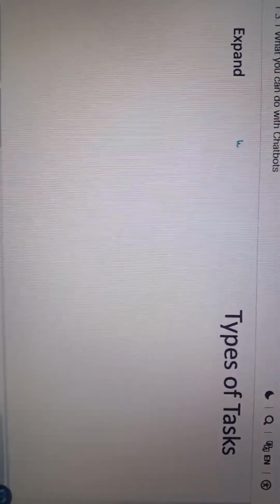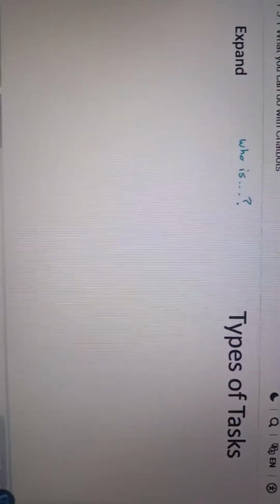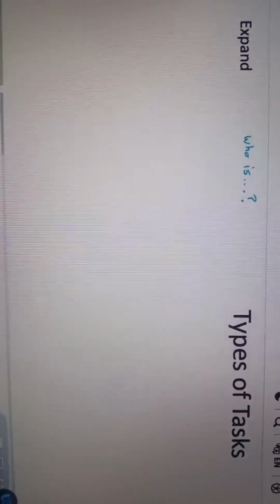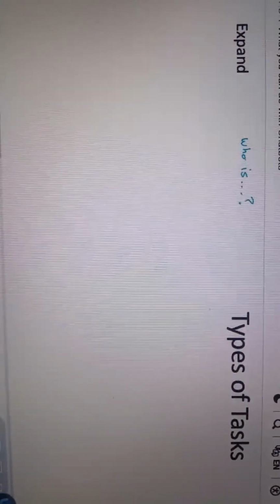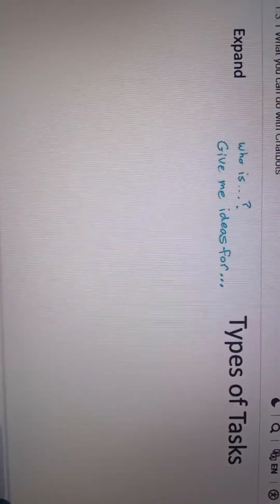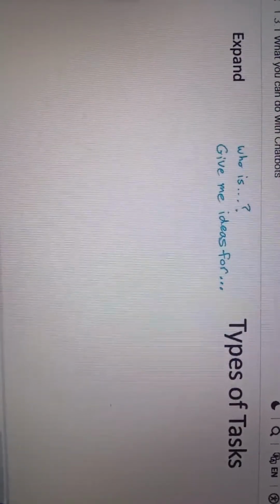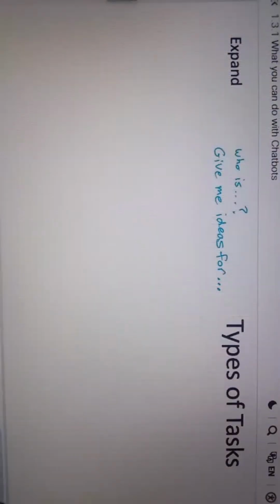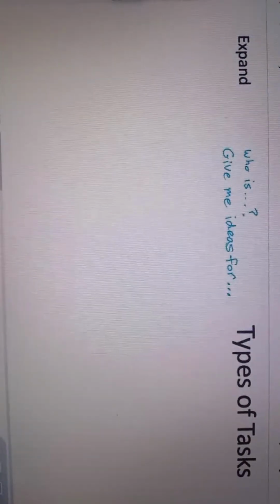By expand, I mean that you can ask a simple question such as, "Who is BTS?" And the chatbot will expand on that by outputting a lot of information about what you asked for. And another way of expanding is asking it to help you generate ideas. For example, you can ask it to give you some suggestions for jokes or suggestions for places to go on vacation based on your personal interests. So expand isn't a formal scientific definition, but I use it to describe instances where you can give it a short prompt and the chatbot then outputs several paragraphs of information or a list of suggestions for you to choose from. So it's kind of expanding on your prompt.